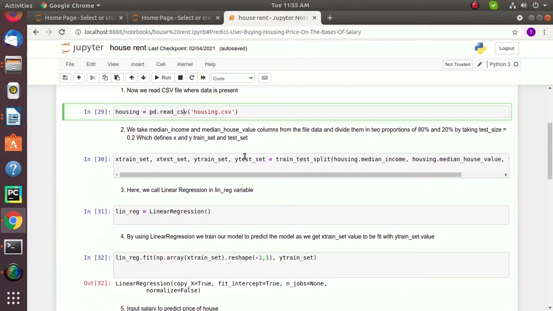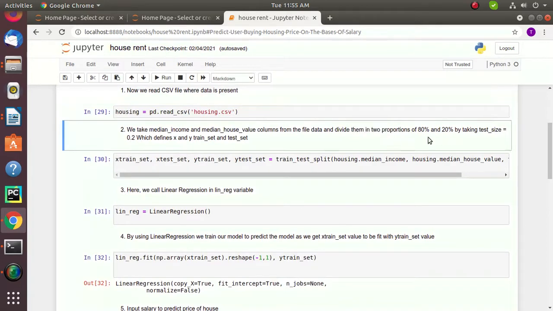Now we come to the part where we divide the data into two parts, basically 80% and 20%. If for example there is the test size of 0.2, we will take the training set as 80%, whereas test set as 20%. If we have 0.3 testing size, then we usually take it as 70% and 30%.